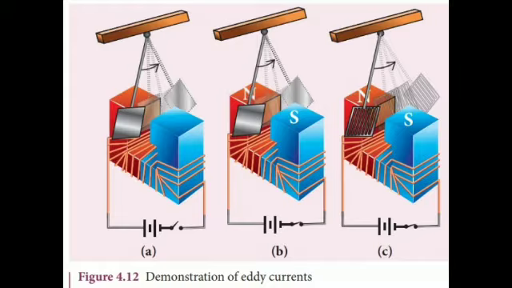Explanation. Here is a simple demonstration for the production of eddy currents. Consider a pendulum that can be made to oscillate between the poles of a powerful electromagnet. First, the electromagnet is switched off. The pendulum is slightly displaced and released. It begins to oscillate and it executes a large number of oscillations before stopping. The air friction is the only damping force.